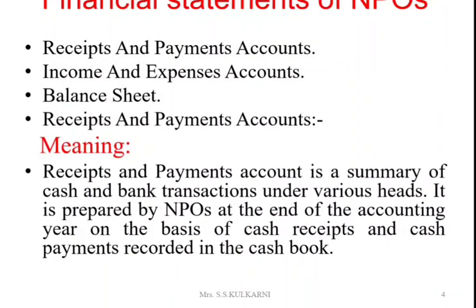Receipts and payments account is a summary of cash and bank transactions under various heads. It is prepared by NPOs at the end of the accounting year on the basis of cash receipts and cash payments recorded in the cash book.